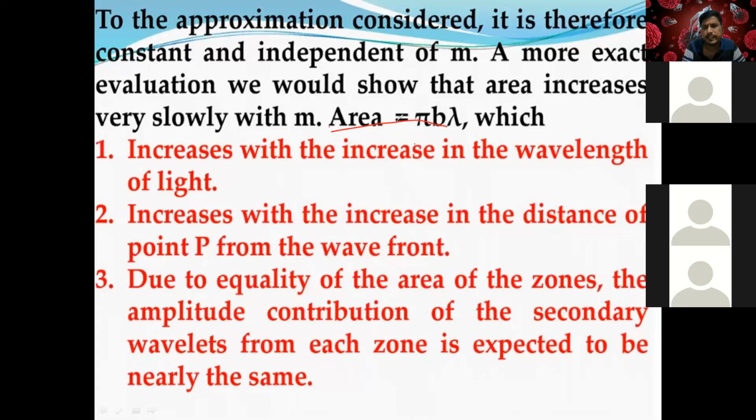Tell me. Radius, it depends on what? It doesn't depend on the radius. What does it depend on? First tell me. I thought you guys were really master brains. It's clearly what is b and what is lambda. Wavelength, it depends on wavelength. What is b? It is the distance from where to where?